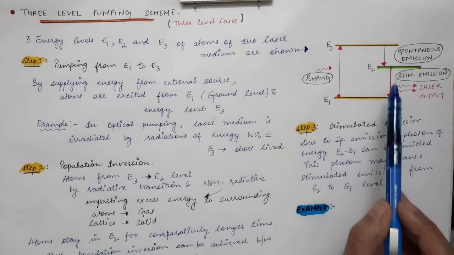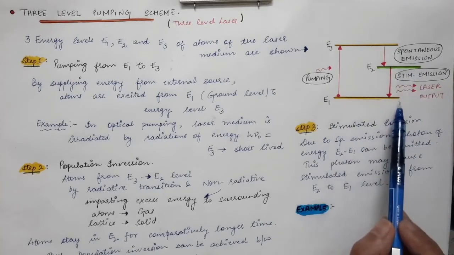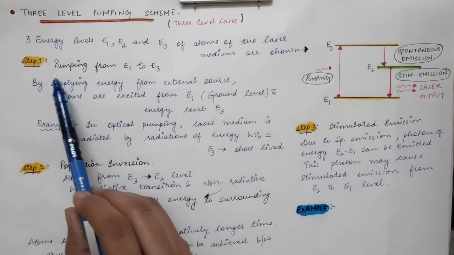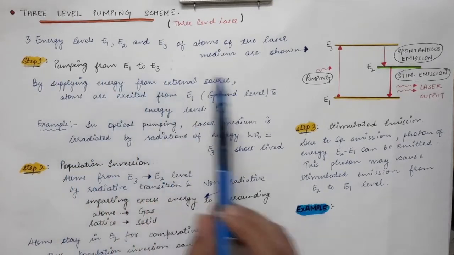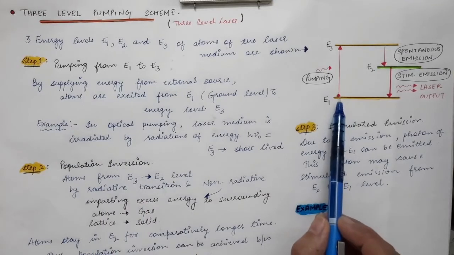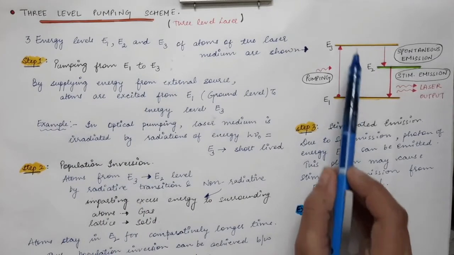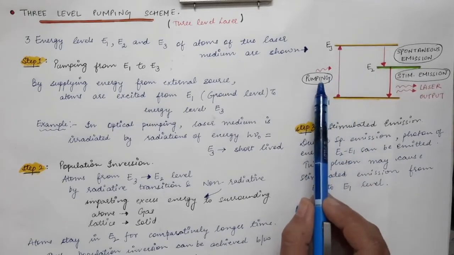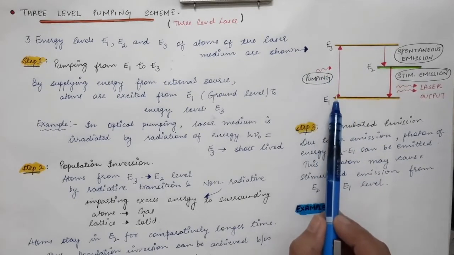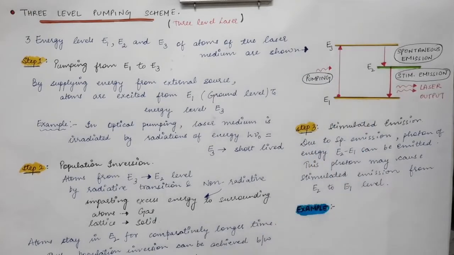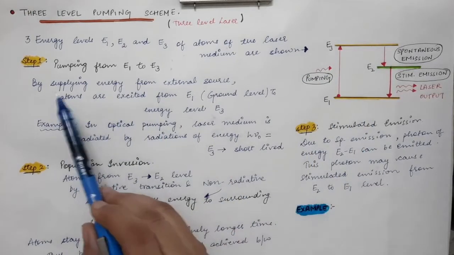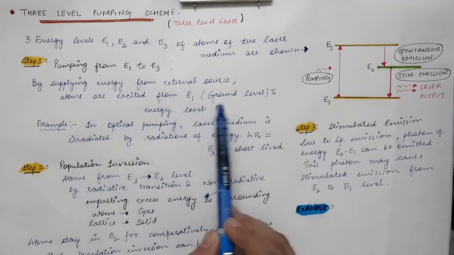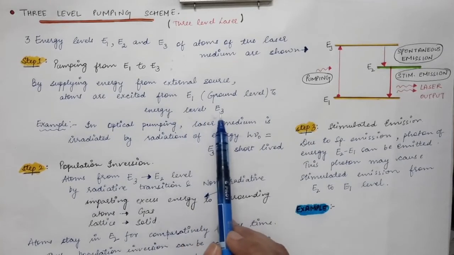And lasing action occurs between the metastable state and the lower state, which is the ground state in the case of a 3-level laser. So the first step is pumping from E1 to E3. The first step over here is the excitation of atoms from E1 to the E3 level, and that is pumping from E1 to E3. The external source will excite the atoms from the ground state to the highly excited state. By supplying energy from an external source, atoms are excited from the E1 ground level to the energy level E3.